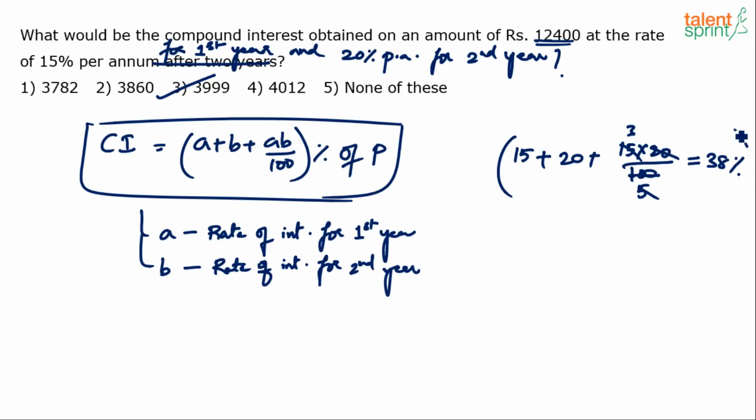Similarly, he may say that the first year rate is 12%, second year is 15%. You can do that mentally, but still, if you want to understand it clearly, just put it on paper initially. Once you are comfortable using the concept, using the technique, then you can try mental calculations. So 12 plus 15 plus 12 into 15 by 100. Now I know that this is 1.8. 12 into 15 is 180. 180 by 100 is 1.8. 12 and 15 is 27. So your answer will be 28.8%. 28.8% of what? Of the principal amount.